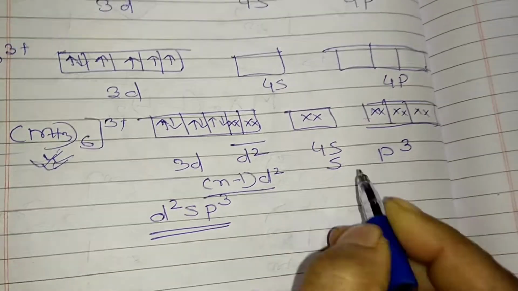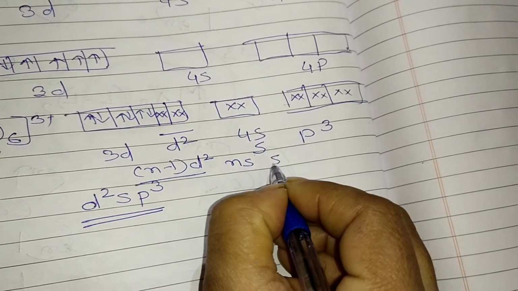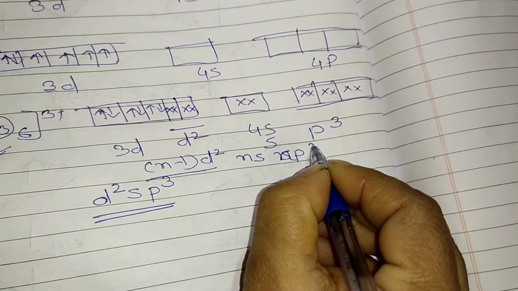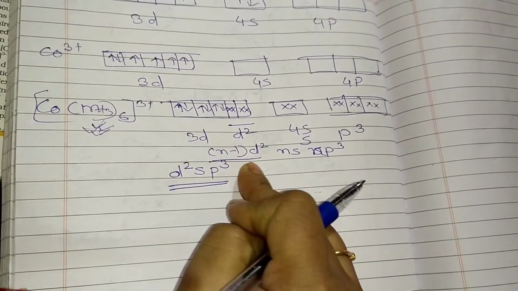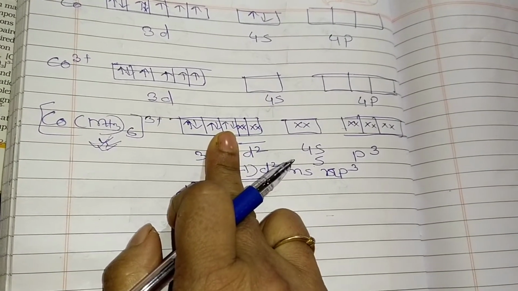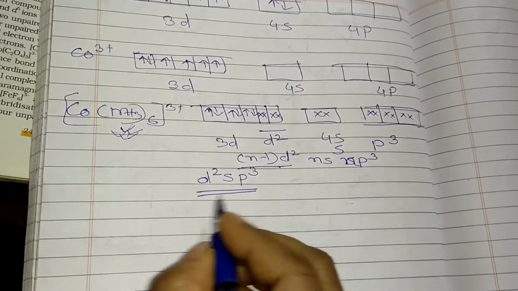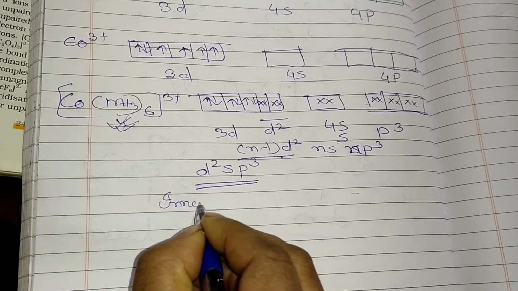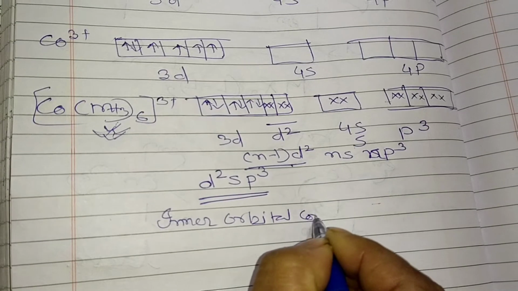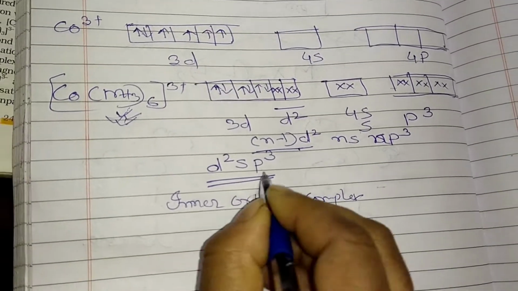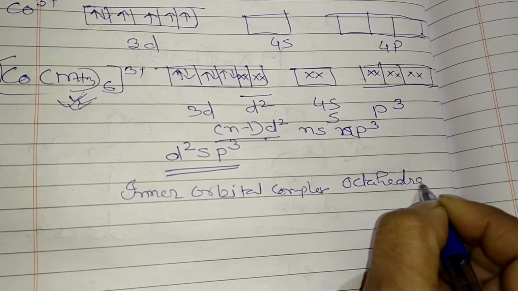Clear now? (n-1)d2, ns, and here it is np3. So when the inner (n-1)d orbital is taking part in hybridization, or we can say in the coordination compound formation, that is called an inner orbital complex. And what will be the structure? Now the structure will be octahedral, of course, octahedral.